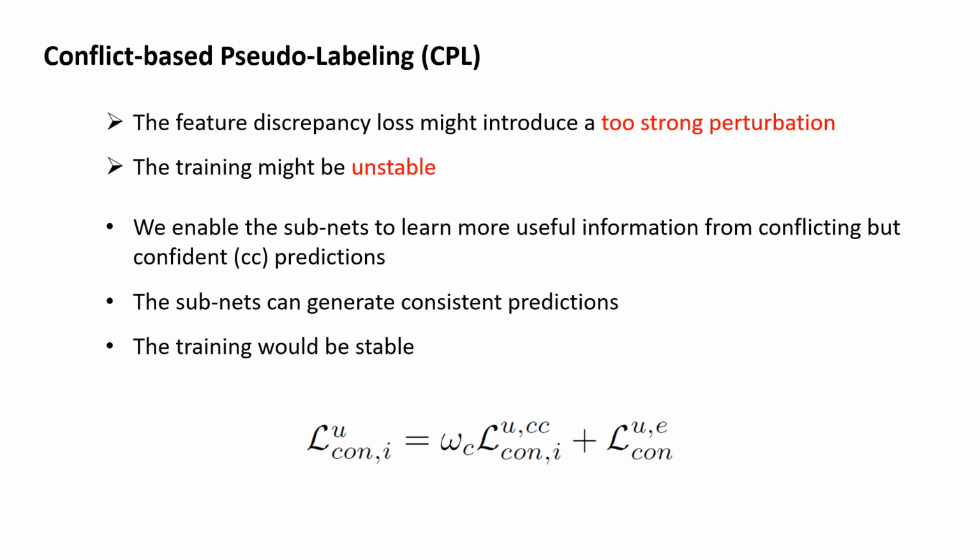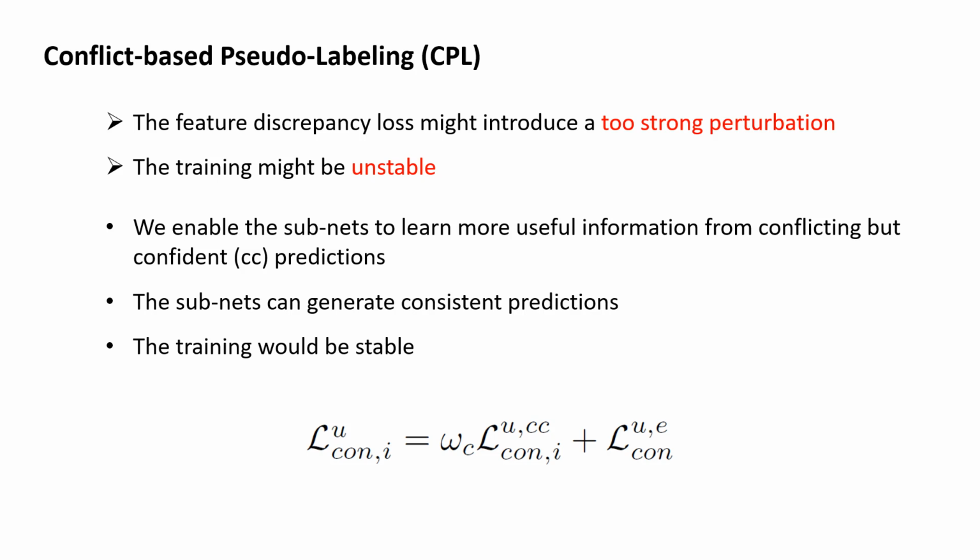However, the feature discrepancy loss might introduce a too strong feature perturbation, and the subnets might learn little useful information, and the training will be unstable. To tackle the problem, we further propose a conflict-based pseudo-labeling method, where we encourage pseudo-labels generated by the conflicting but confident predictions of a subnet to have stronger supervision for the prediction of the other one, to enforce the two subnets to make consistent predictions.